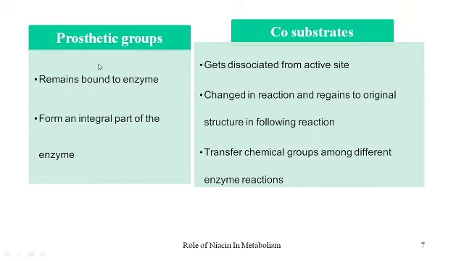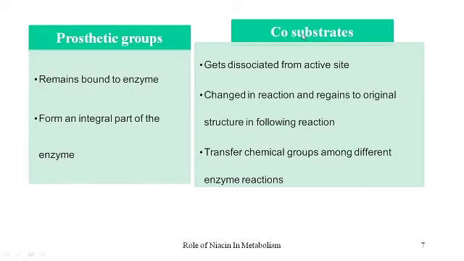So let us just discuss a little bit about the prosthetic groups and the co-substrates. The prosthetic groups remain bound to the enzyme, as I told you earlier. They don't come out of the enzymes, so they form an integral part of the enzyme. Most of the ions form the prosthetic groups and are important in the catalysis that the enzyme carries out.